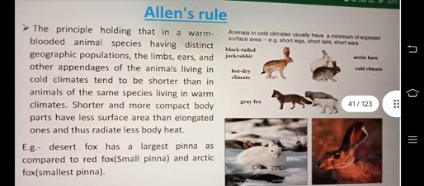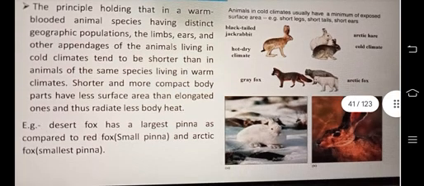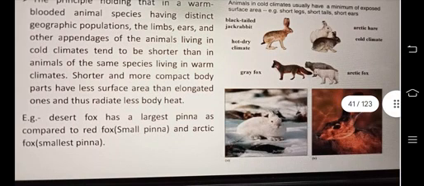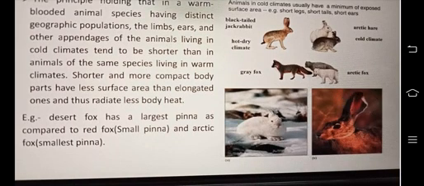Allen's rule: the principle holding that in a warm-blooded animal species having distinct geographic populations, limbs, ears, and other appendages of the animals living in cold climates tend to be shorter than in animals of the same species living in warm climates. Shorter and more compact body parts have less surface area than elongated ones and thus radiate less body heat. The desert fox has the largest pinna. Pinna means the external ear, compared to the red fox with a smaller pinna, and the Arctic fox with the smallest pinna.